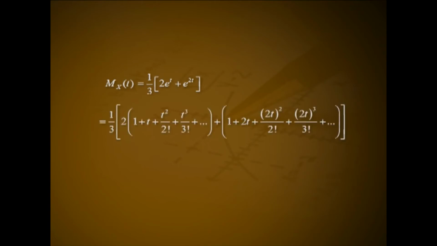We can get the raw moments by expanding the MGF. The expansion of MGF is as follows. mxt equal to 1 by 3 into 2 e raised to t plus e raised to 2t, that is equal to 1 by 3 into 2 into 1 plus t square by 2 factorial plus t cube by 3 factorial plus etc. plus 1 plus 2t plus 2t the whole square by 2 factorial plus 2t the whole cube by 3 factorial plus etc. That is 1 plus 4t divided by 3 plus 6t square divided by 3 into 2 factorial plus 10t cube divided by 3 into 3 factorial plus etc.